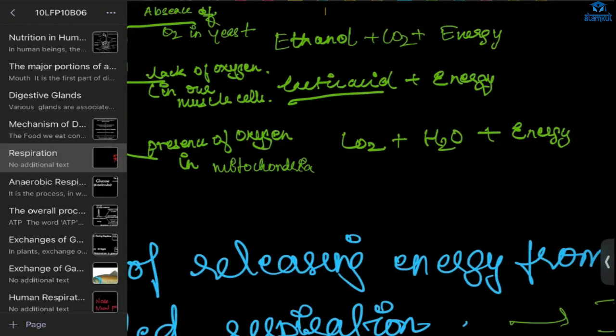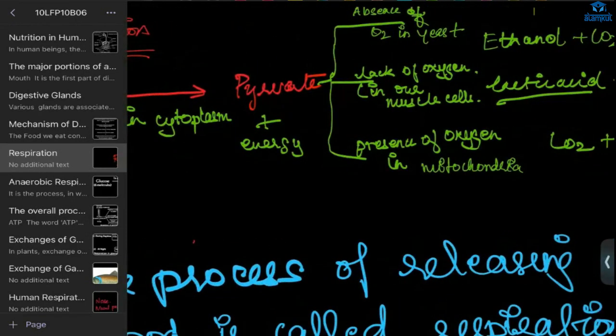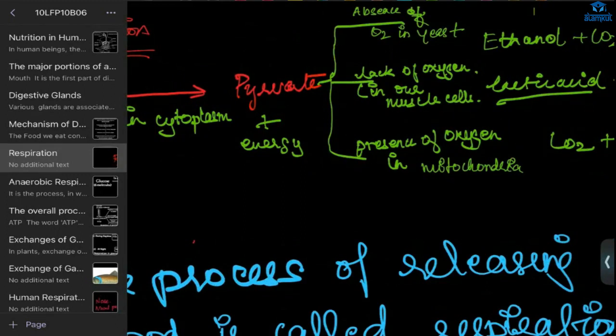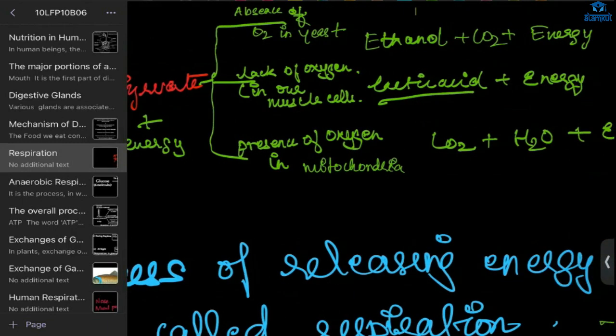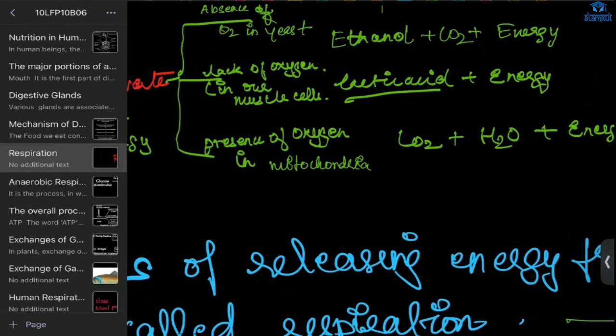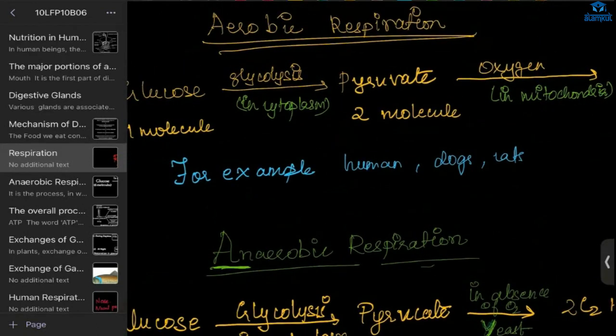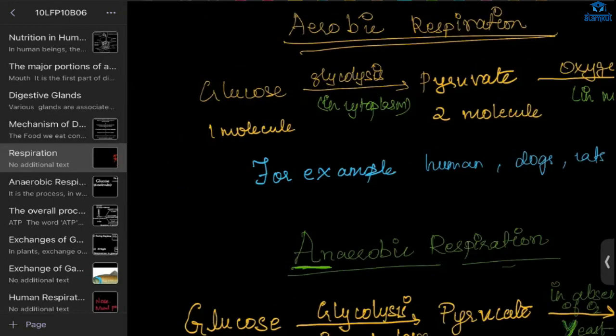And next we have the general process. Here, most organisms, in the presence of oxygen, and it occurs in the mitochondria. The pyruvate will be broken down into carbon dioxide, water, and energy. Aerobic respiration means in the presence of air or oxygen. First, we have glucose.